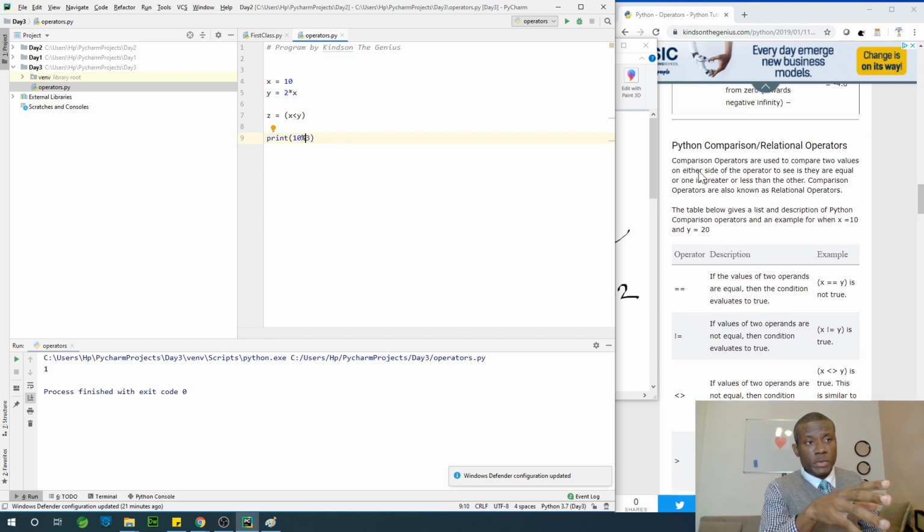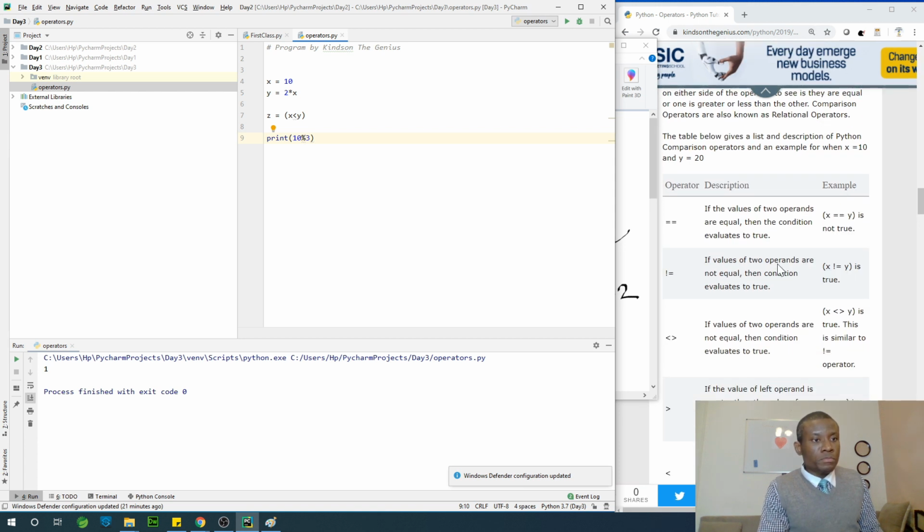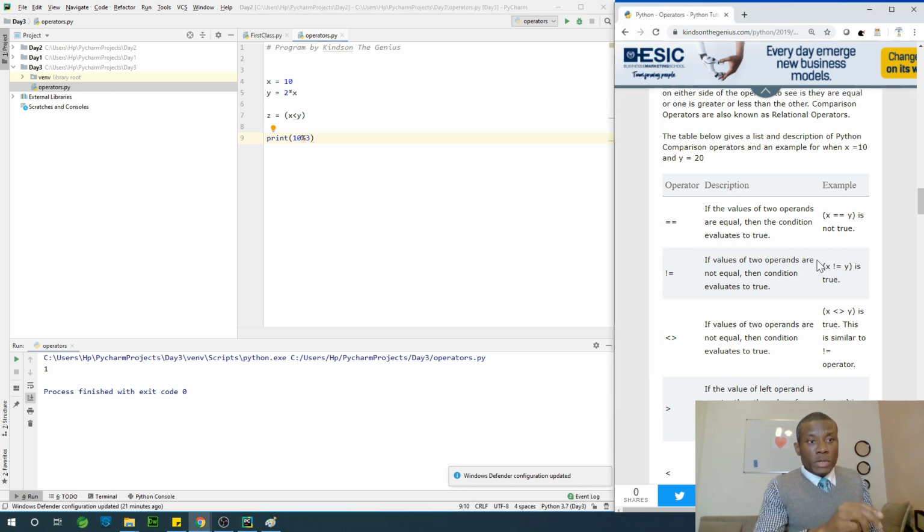So these operators, which are comparison operators, also called relational operators, are used to ask a question. When it comes between 2 operands, because when you have an operand, it works with an operator. Let me just increase the font size of this. So in this case, we have x and y as the operands, and the operator is equals, right?